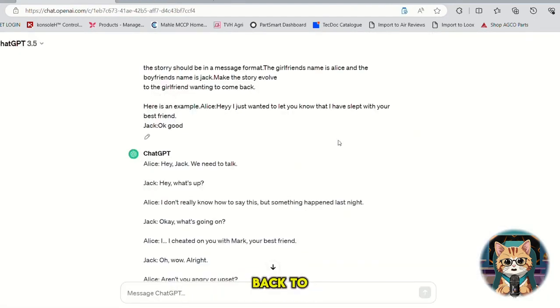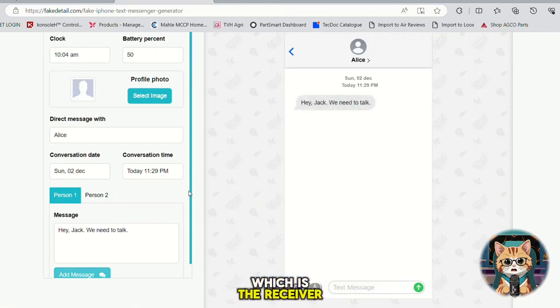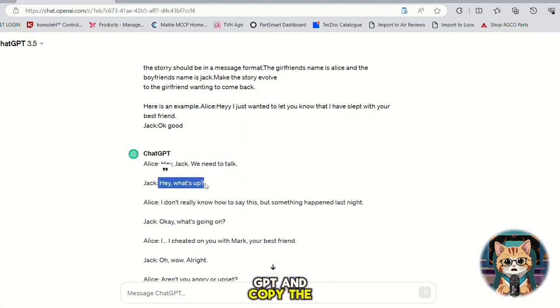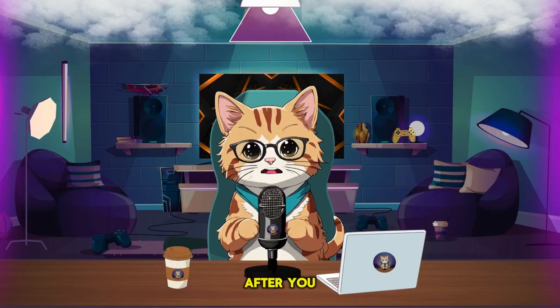Now we want to go back to ChatGPT and we want to copy the first text message. Now go back to the website and paste it into person 1, which is the receiver. Now go back to ChatGPT and copy the second text message and paste it into person 2, which is the sender. Now repeat for all of the text messages. After you have done all of the messages, you can download them as a screenshot.